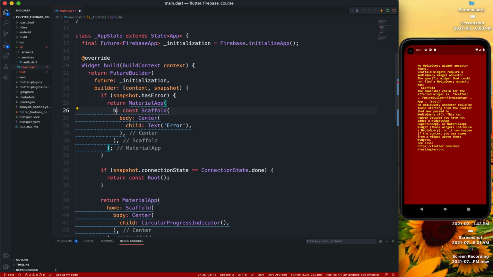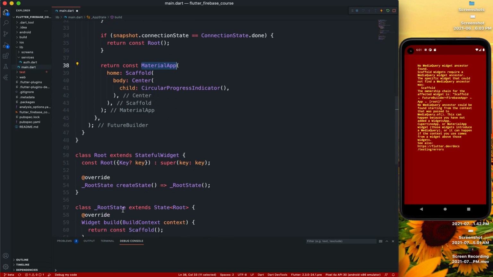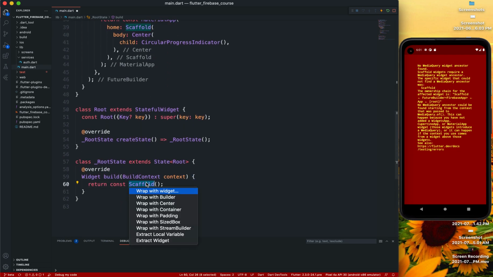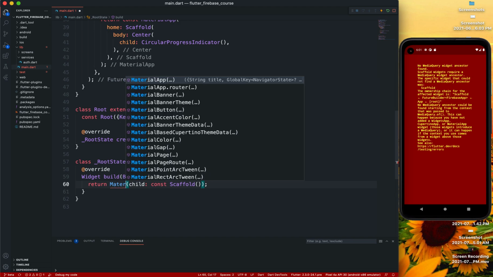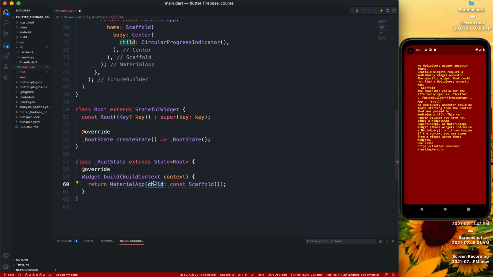Body, actually home, and we'll remove the constant and add the material app constant. In here scaffold, we'll wrap this with a widget material app with the home property. If we remove the constant from here and give it a constant right there, if we save that,